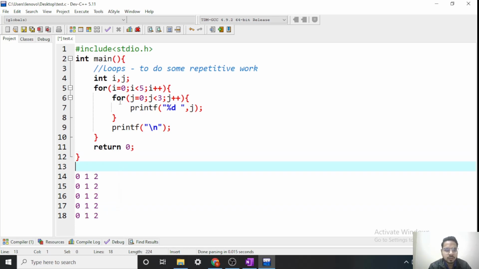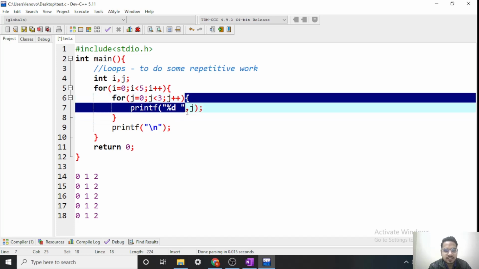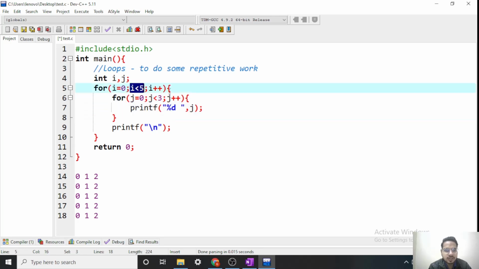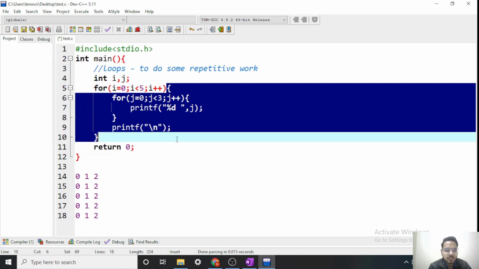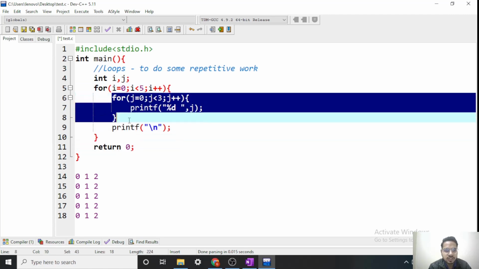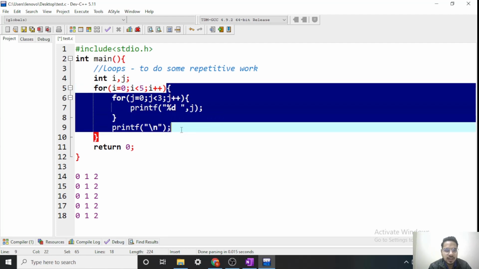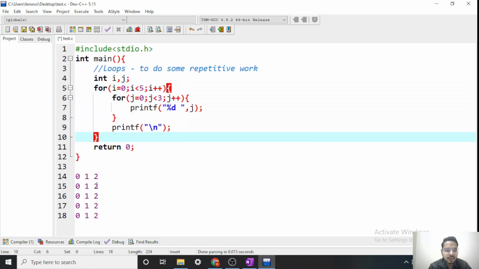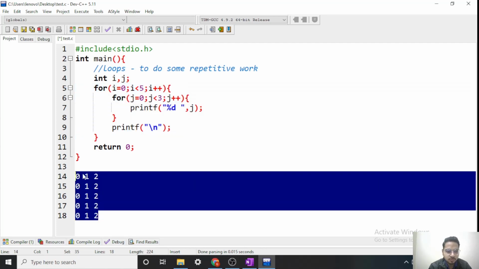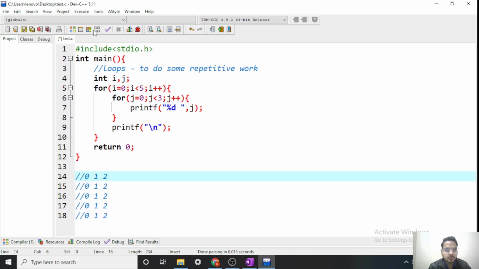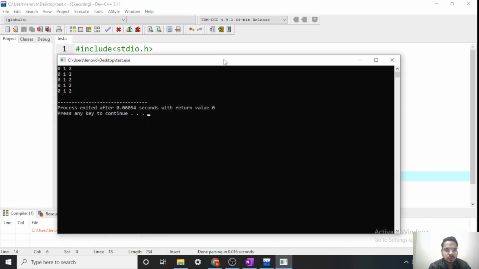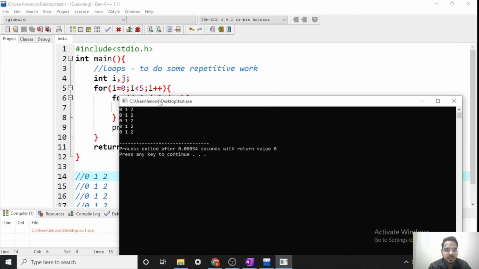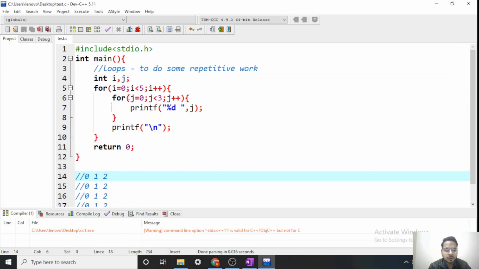One more time repeating. Whenever the condition of a loop becomes false, we will exit only its body. So when this becomes false, we will exit only this, but when this becomes false, we will exit this complete, because this loop is coming inside the body of this outer loop, so that will be the execution. So let's comment this output and try to run the program. As you can see, we are getting the same output that we desired. So that's how nesting will work.